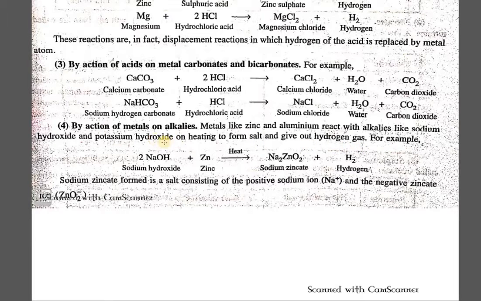The example here is sodium hydroxide reacting with zinc upon heating, leading to formation of sodium zincate salt plus hydrogen gas. Here the positive ion, the cation, is Na+, that is sodium ion, and the negative ion is the zincate ion, which is represented as ZnO2 minus. This is again an example of a polyatomic ion.